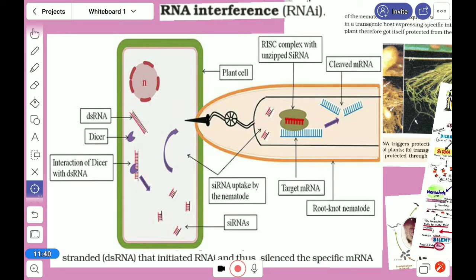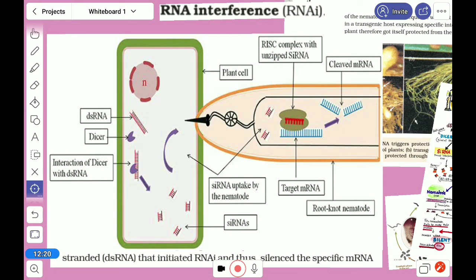Here in the plant cell, we have introduced that dsRNA, and here is the Dicer, which can cut it into small pieces, siRNAs, small interfering RNAs, and these RNAs now go and form that RISC complex, and it selects the target mRNA and silences it in such a way that the protein should not form, and after that it is cleaved by the RISC complex.